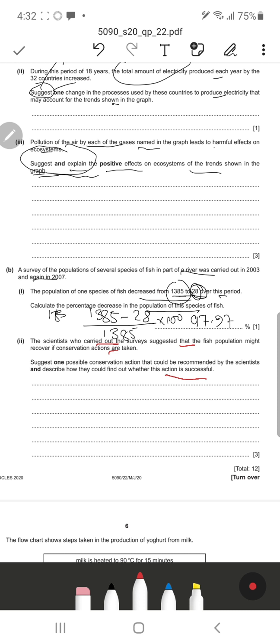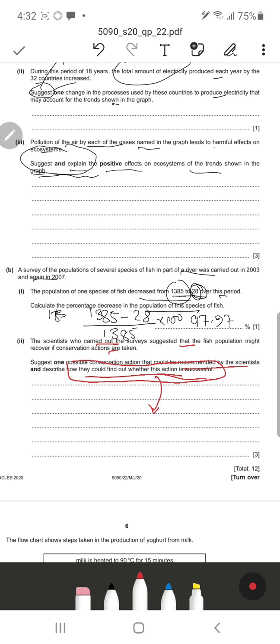We can give any sort of suggestion, for example, reduction of any type of chemicals entering the water, such as reduction in sewage. Reduction of sewage entering the water will reduce eutrophication, so fewer aquatic animals will die. Then after we take this measure, it says describe how they will find out that it is successful.